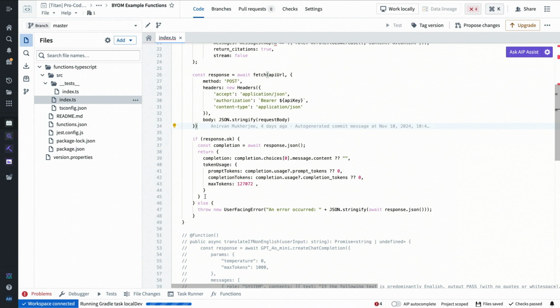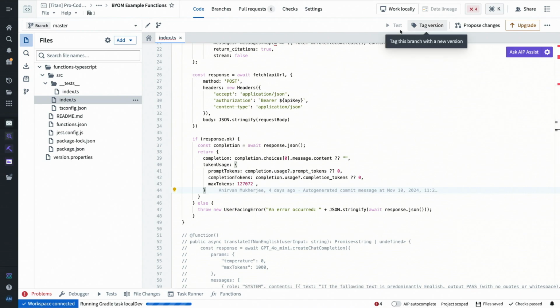Cool. Exactly. And then in our return type, we'll return not just the completion, but some token usage information. This is part of our spec here. And this means that not only will it return an output, it can actually plug into the resource management and token management tools within the platform. So this is probably an important part of being a first-class part of AIP.